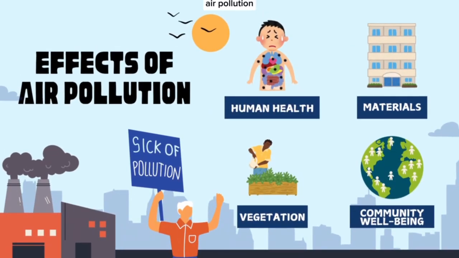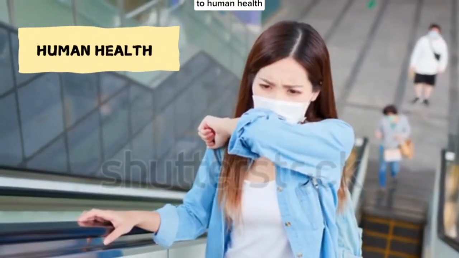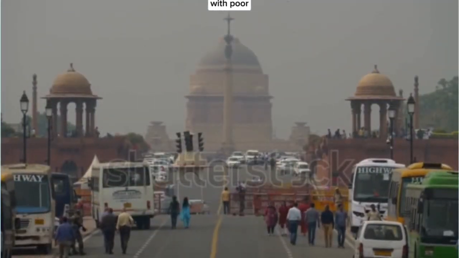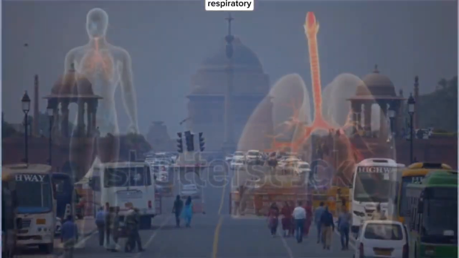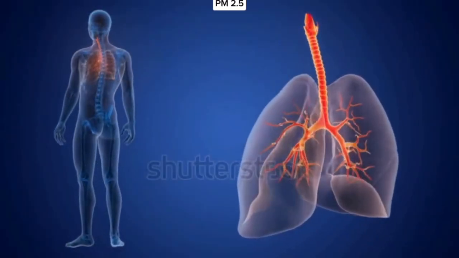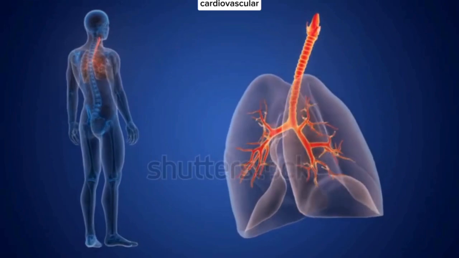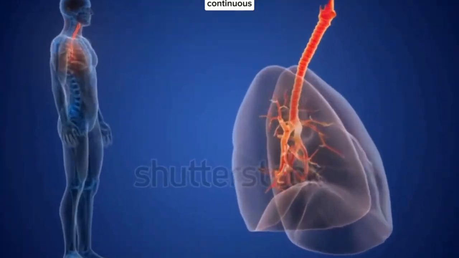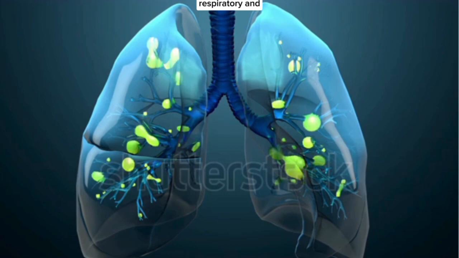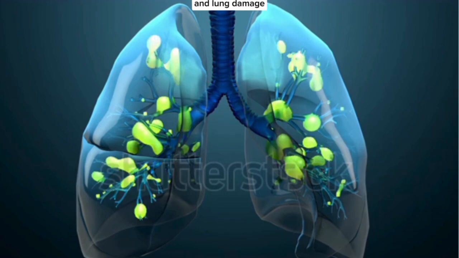Effects of air pollution. Firstly, effects on human health. For example, cities with health concerns are New Delhi, with poor air quality leading to increased respiratory problems, and Beijing, with high levels of PM 2.5, which is linked to cardiovascular and respiratory diseases. Continuous air pollution exposure causes allergies, respiratory and cardiovascular disorders, and lung damage.